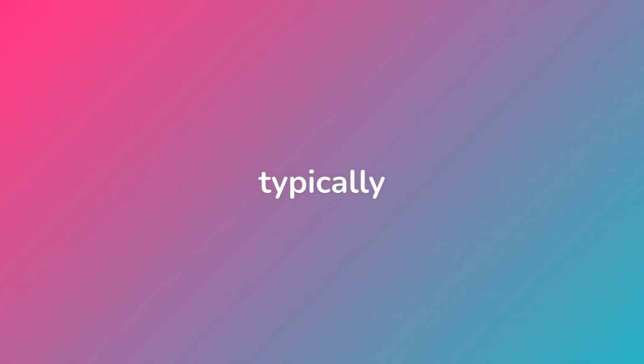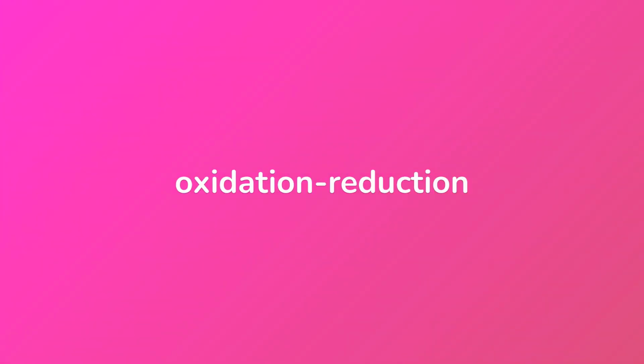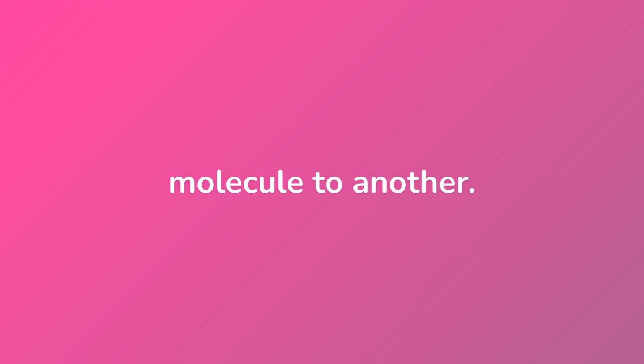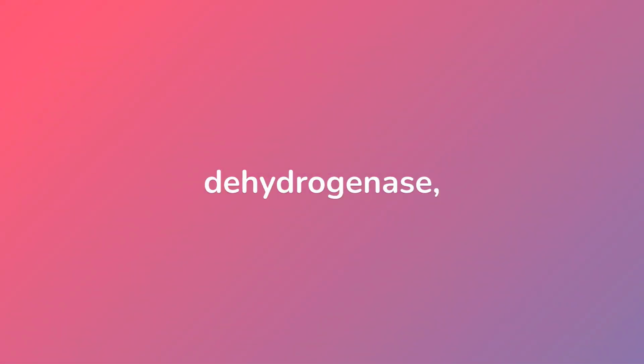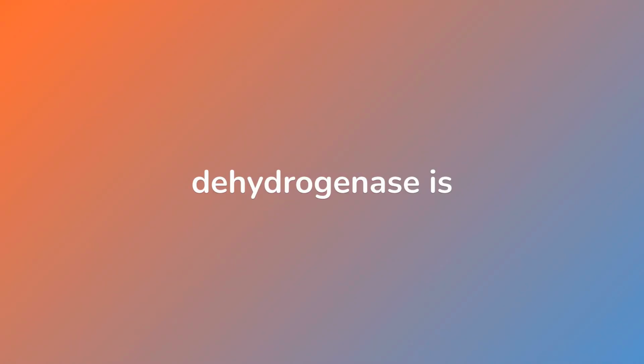Enzymes are typically classified into 6 main categories, based on the type of reaction they catalyze. Oxidoreductases. These enzymes catalyze oxidation-reduction reactions, such as the transfer of electrons from one molecule to another. An example of an oxidoreductase is the enzyme dehydrogenase, which catalyzes the removal of hydrogen atoms from a substrate. Alcohol dehydrogenase is an example that converts ethanol to acetaldehyde.